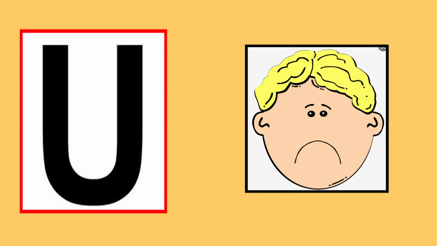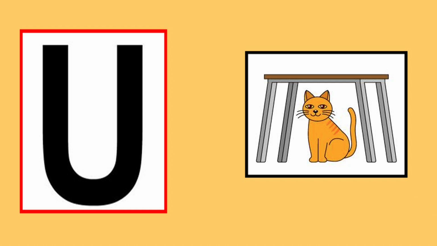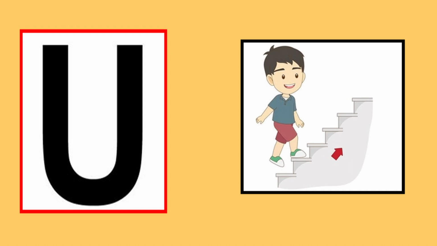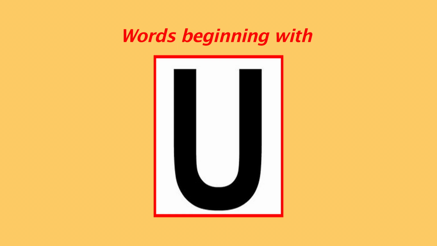Urn. U is for upset. Upset. U is for under. Under. U is for uncle. Uncle. U is for up. Up. So these were some of the words that begin with the sound A and the letter is U.